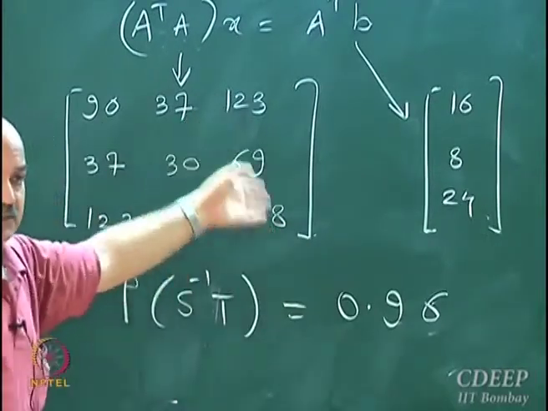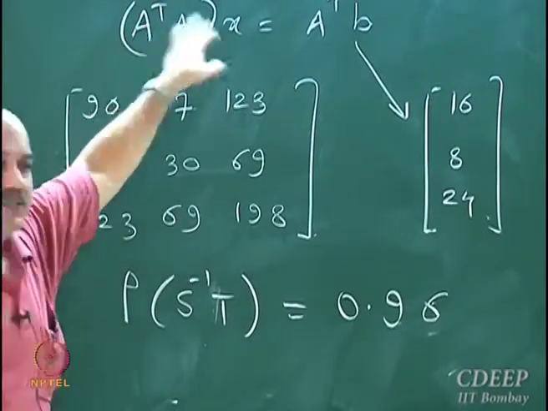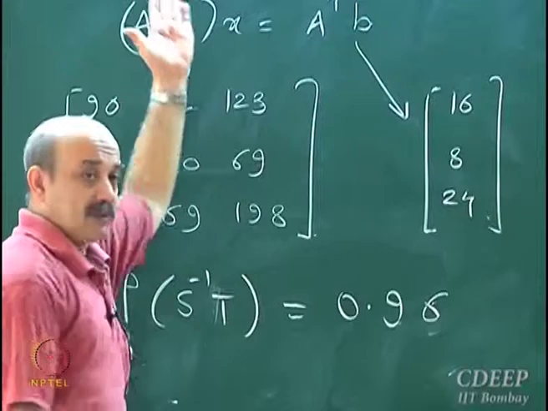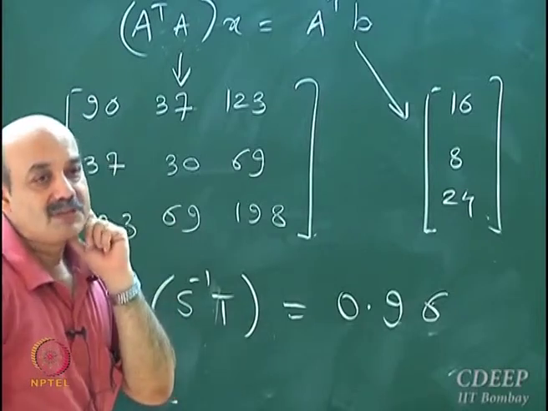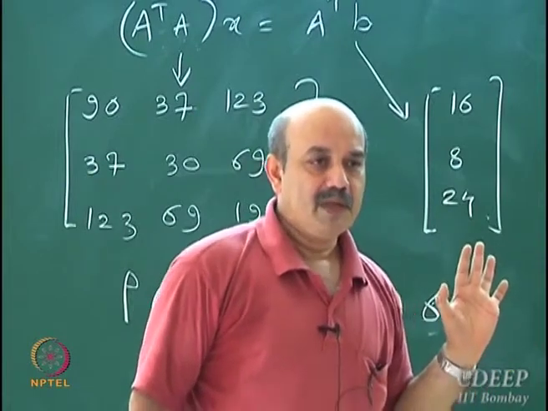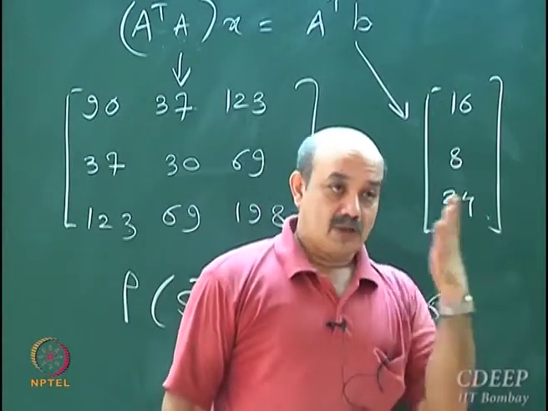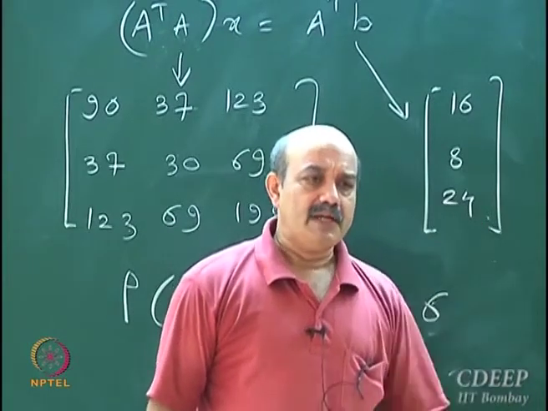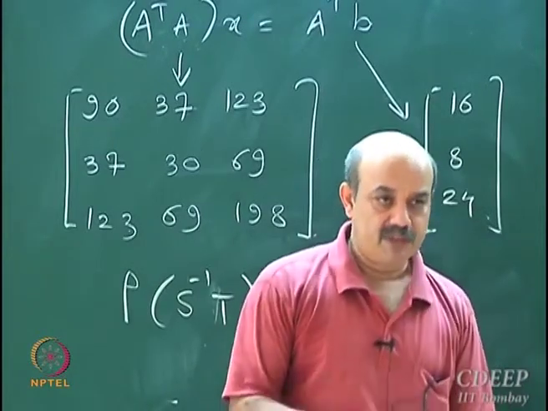This is a symmetric matrix. Just see this symmetric matrix. It's a positive definite matrix by definition. A transpose A is always positive definite, even if A is not positive definite. We have seen this several times. So this is a positive definite, symmetric matrix, and convergence is guaranteed. Just by pre-multiplying both sides by A transpose, I can ensure that I will get convergence by the iterative method. So in the case where obvious things like diagonal dominance are not there, if you want to ensure convergence, just pre-multiply both sides by A transpose and then use Gauss-Seidel. You are guaranteed convergence. Very, very powerful result.